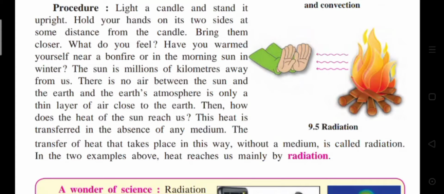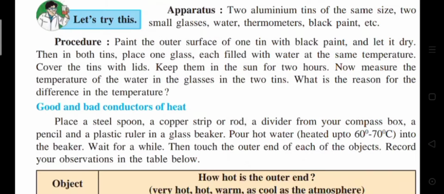There is no air between the sun and the earth's atmosphere. The atmosphere is only a thin layer of air close to the earth. Then how does the heat of the sun reach us? This heat is transferred in the absence of any medium. The transfer of heat that takes place in this way without a medium is called radiation.